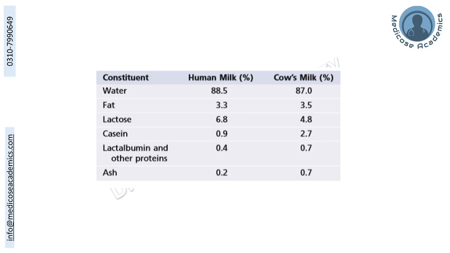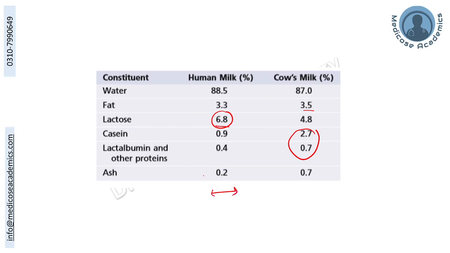This compares the composition of human milk with cow's milk. As you can appreciate, there is more fat content in cow's milk, but greater lactose content in human milk. Also, cow's milk has a larger quantity of casein, lactalbumin, and protein, so they are a little different in quantity. Some people suggest diluting cow's milk to normalize this ratio, but still the lactose content would be low. And of course, there is no alternative to nature.